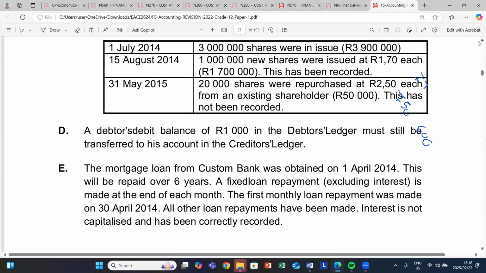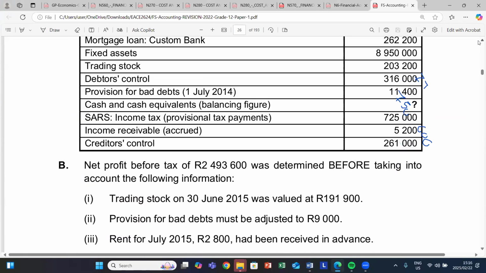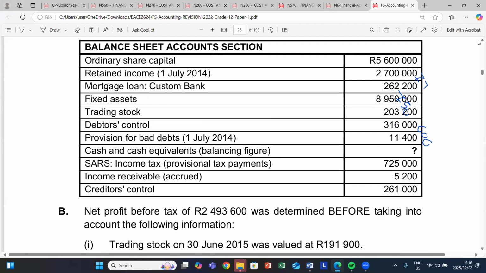Let us check the provisional payment that we did. This is a provisional payment. You only paid 725 towards your income tax.